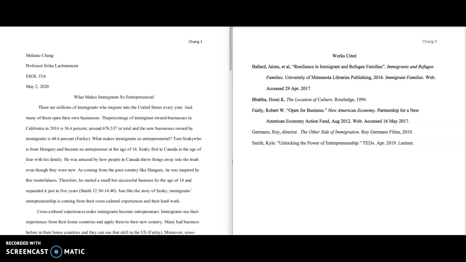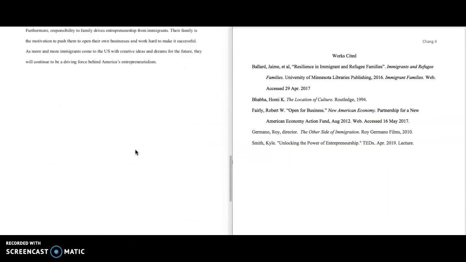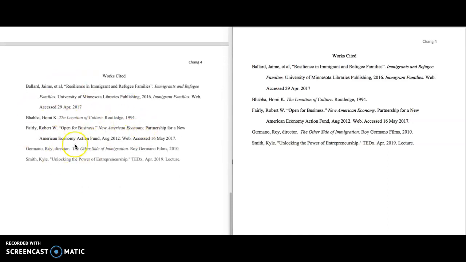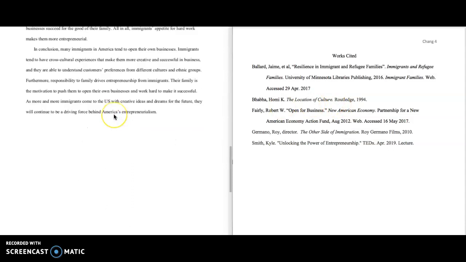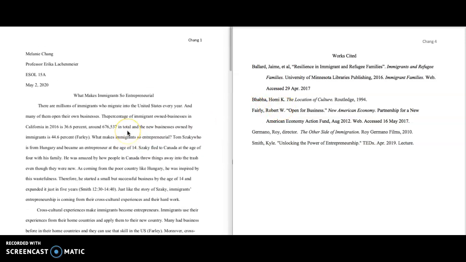So in this essay, you can see I have a 3-page essay, and the works cited page comes at the end. I've put the works cited page over here on the other side so you can see and compare to the paper, but really your works cited page is not separate. It's the last page of your paper.